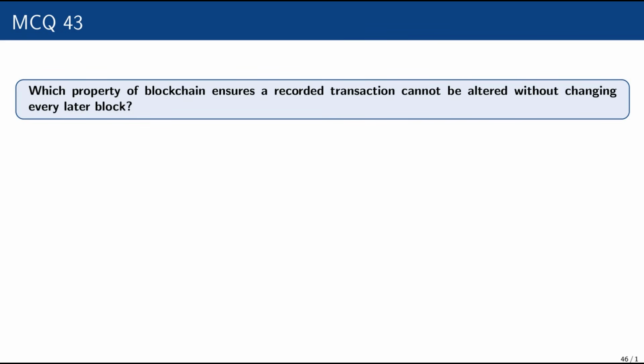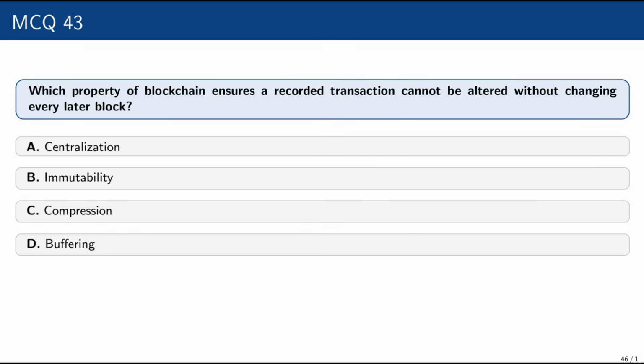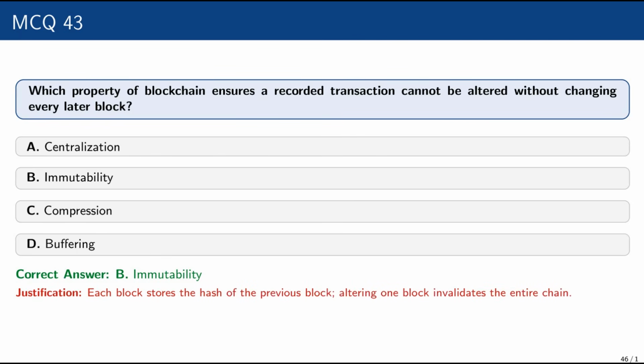Which property of the blockchain ensures a recorded transaction cannot be altered without changing every later block? Centralization, immutability, compression, or buffering? The correct option is immutability, because each block stores the hash of the previous block. Altering one block invalidates the entire chain.